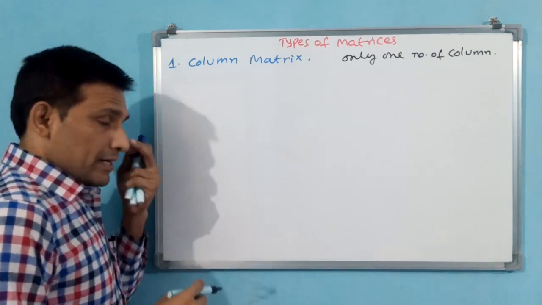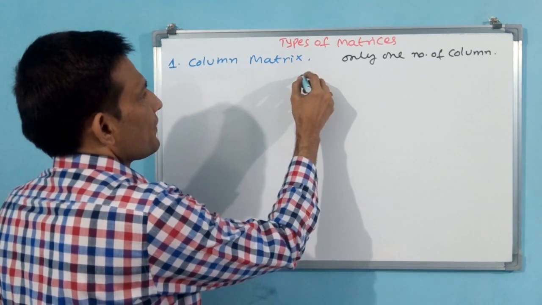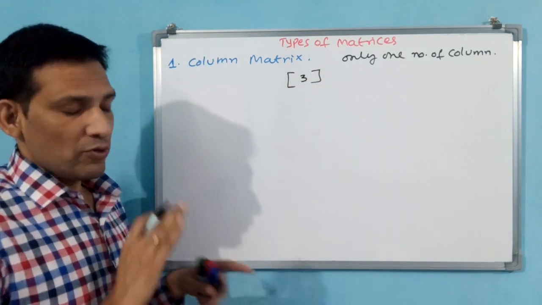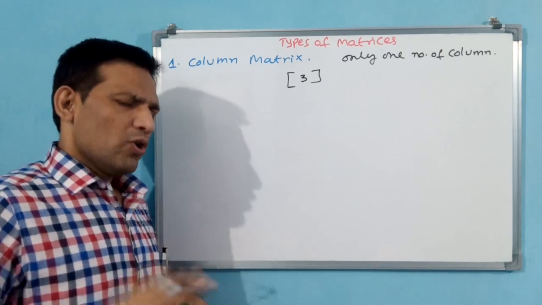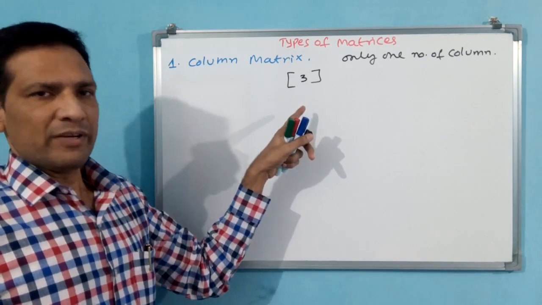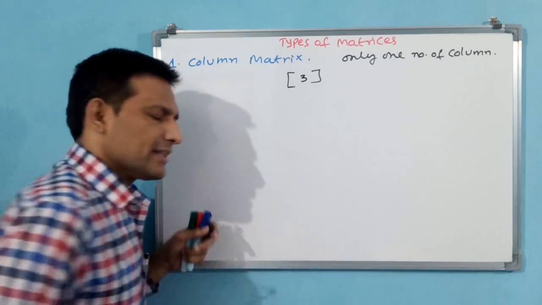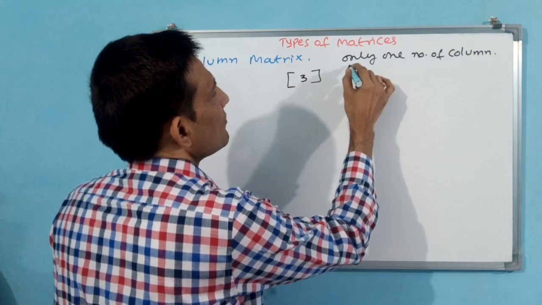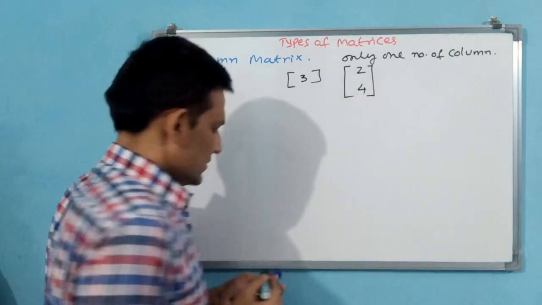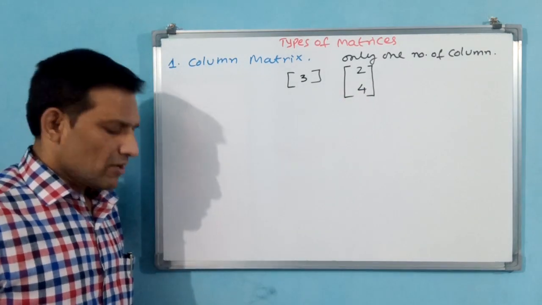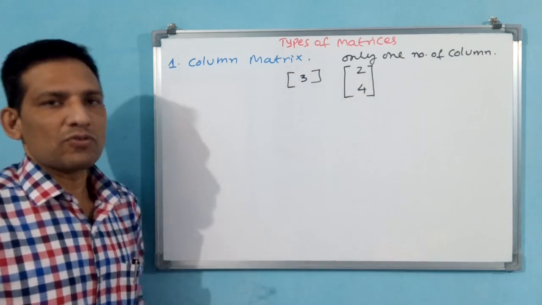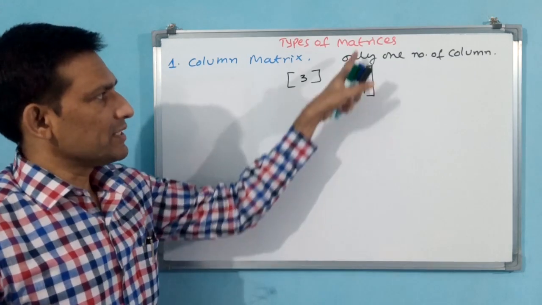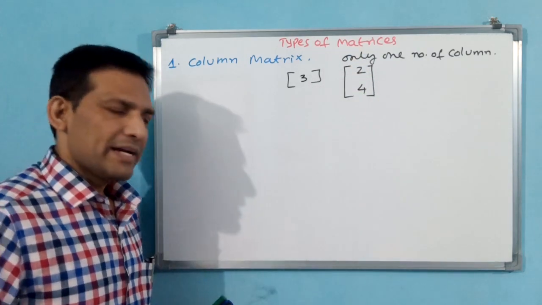Okay, you see here. Now how many columns are there? Only one column. See, don't think about rows. Rows let it be. But how many columns are there? Only one column. This is a column matrix. Yes. Okay, now again I am writing, you see. Is this a column matrix? Definitely a column matrix. Why? Because I don't bother about rows. Here 2 rows are there horizontally, but vertically, how many columns are there? Only one column. This is also a column matrix.